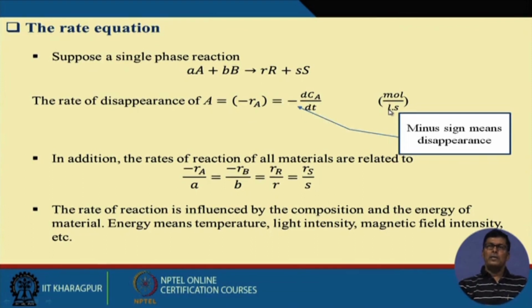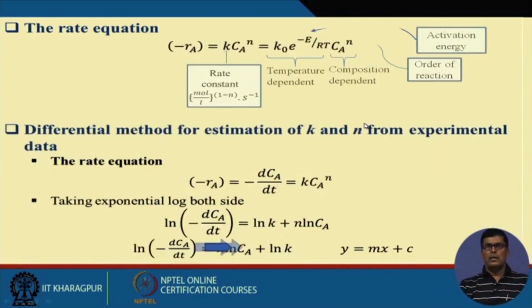It can be expressed in other ways also: mass per unit volume, grams per liter, or kg per cubic meter, whatever it is. And time can be expressed in seconds, minutes, or hours. This is how we can express the rate.